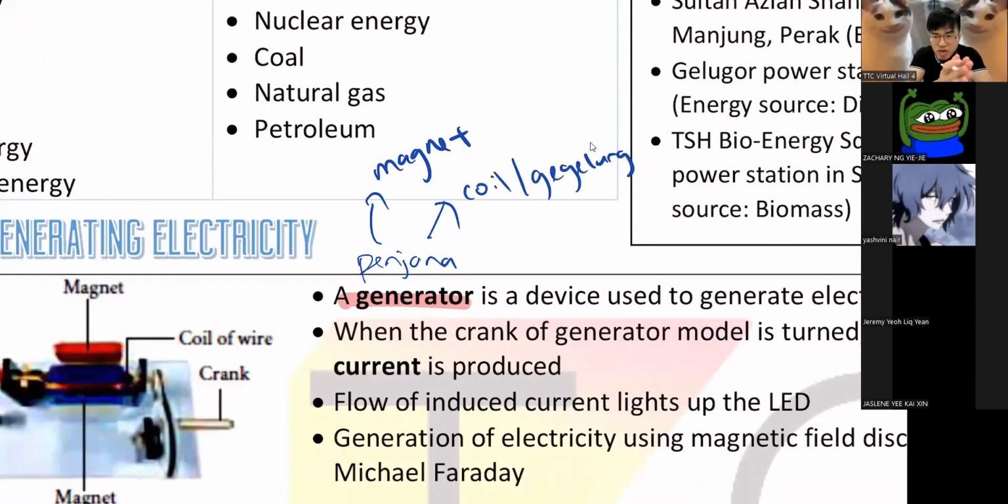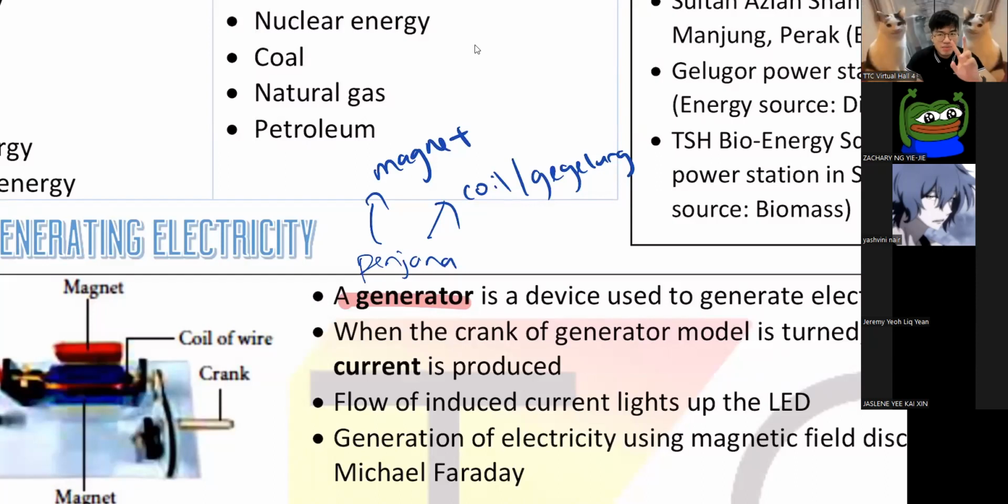To generate electricity is actually very simple. I need to make the magnet stay still, and if I move the coil, I will get electricity. Or I do the reverse. I don't move my coil, I move my magnet, and I will get electricity as well.